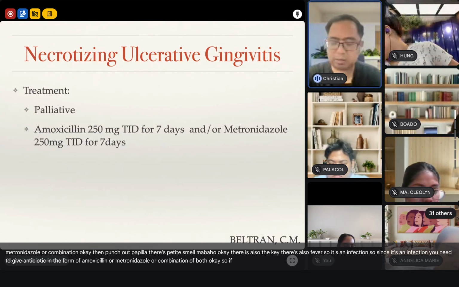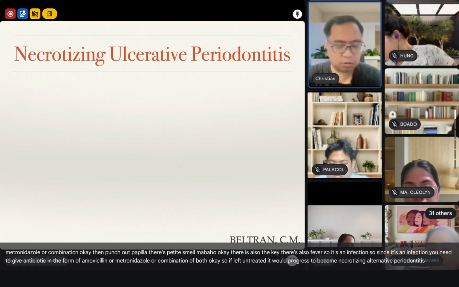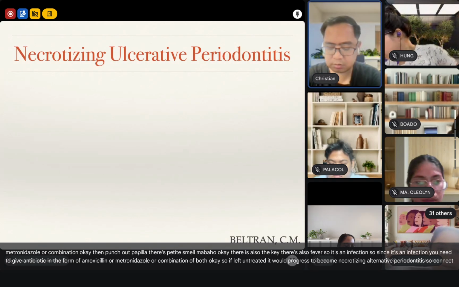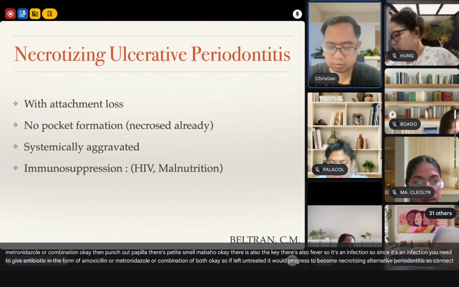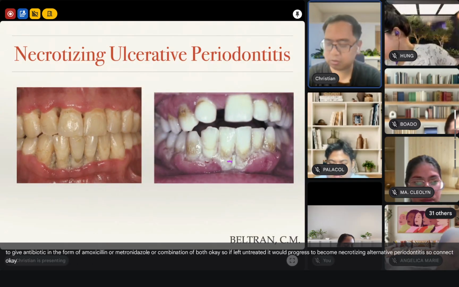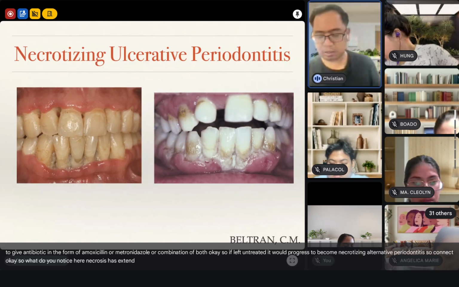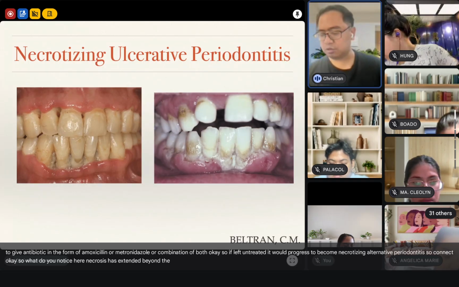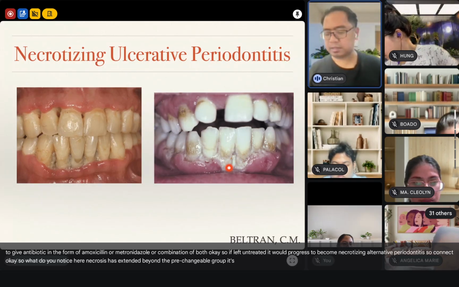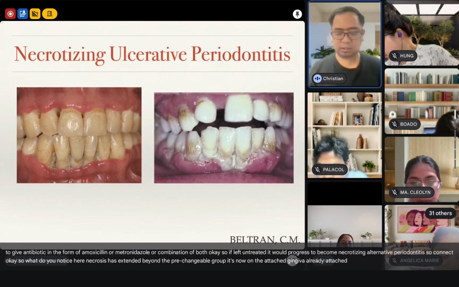So if left untreated, it would progress to become necrotizing ulcerative periodontitis. So it looks like this now. What do you notice here? Necrosis has extended beyond the pre-gingival groove. It's now on the attached gingiva already.